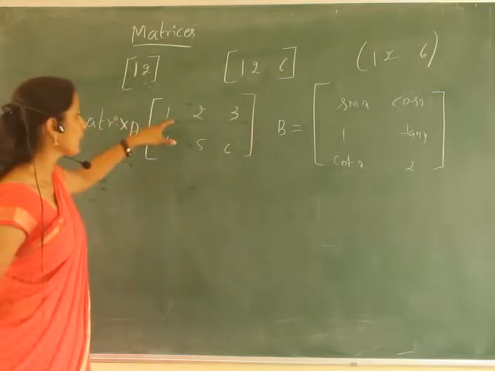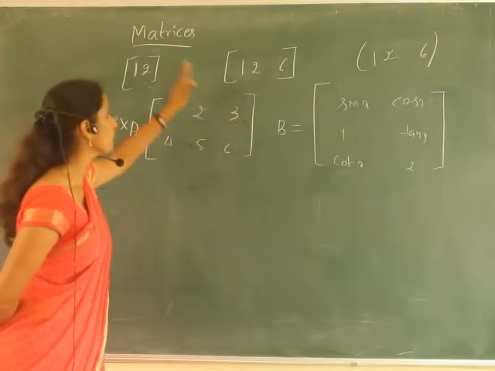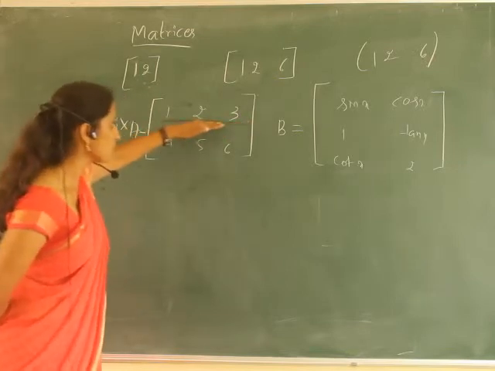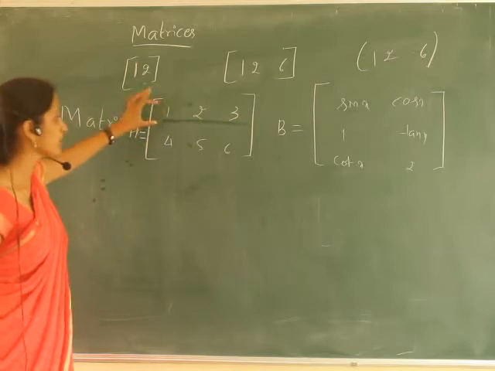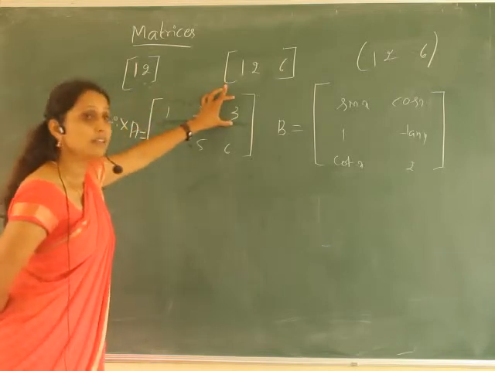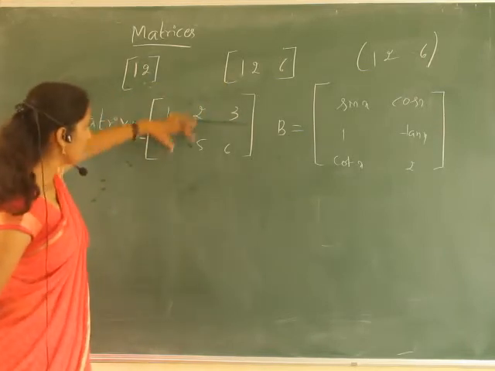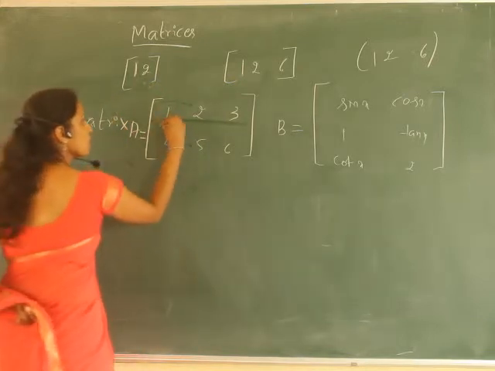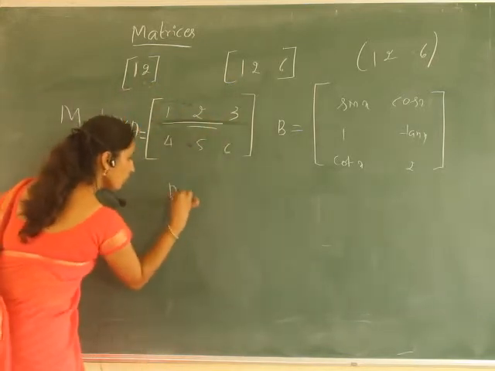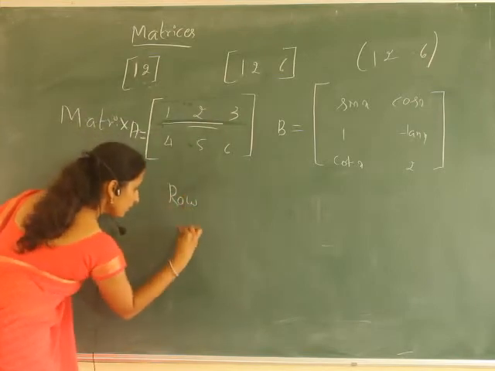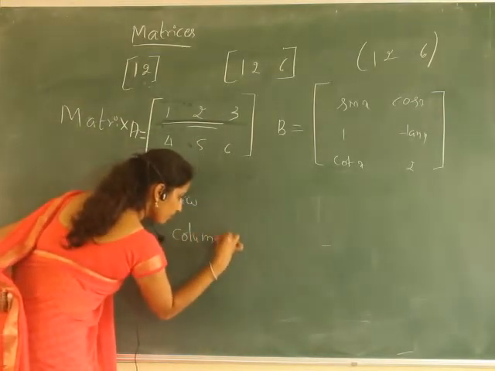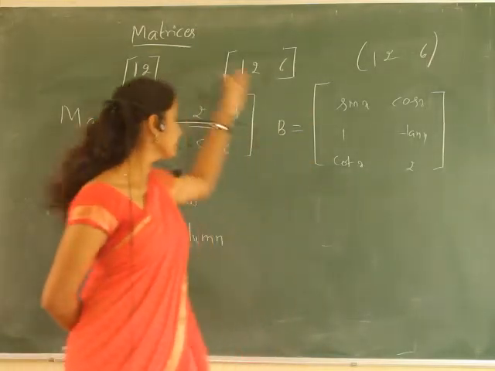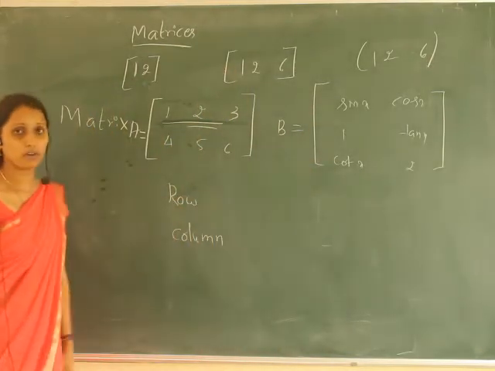So these horizontal elements constitute the rows of the matrix. So this is called the row. And the vertical elements constitute the columns of the matrix. So this is called the row and this is a column. The horizontal elements constitute a row and the vertical elements constitute a column.